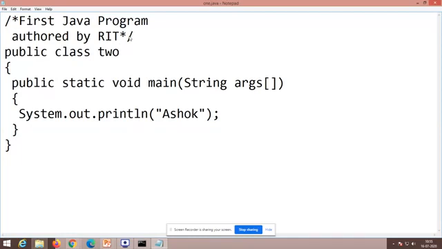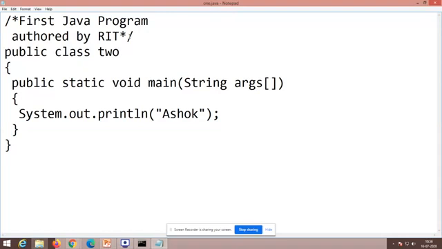That's very, very important. Public is the keyword, class is the keyword, and 2 is the name that you can prefer and give. Ultimately, whatever class name you give, the same way you have to save the file also. Public keyword, static. Public means you can access it anywhere else. That's the meaning. If more classes are there, you can access it, right?